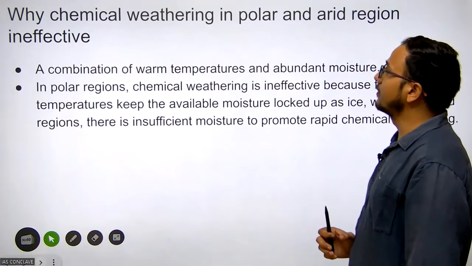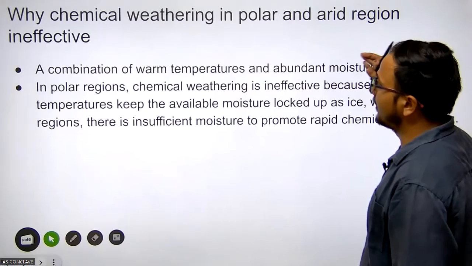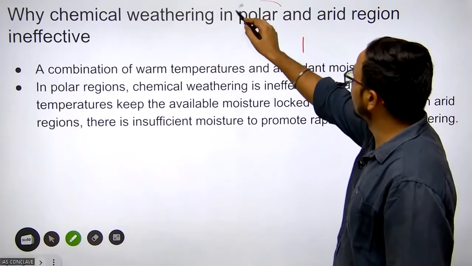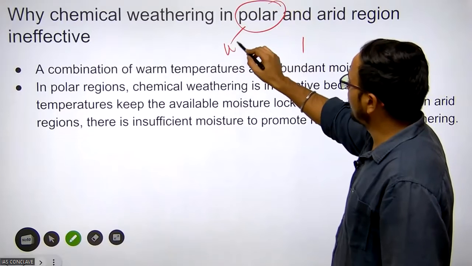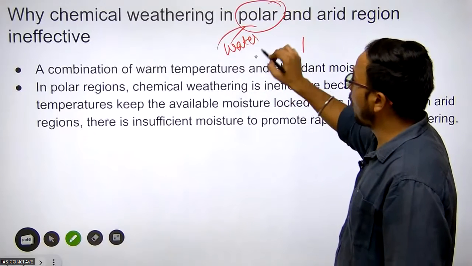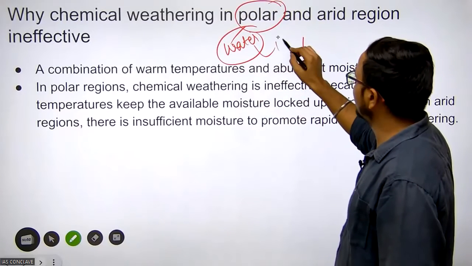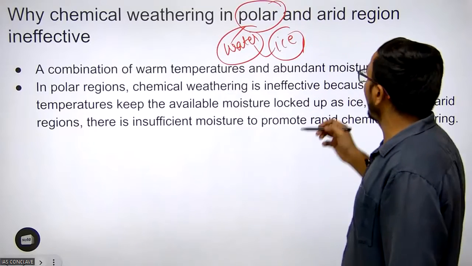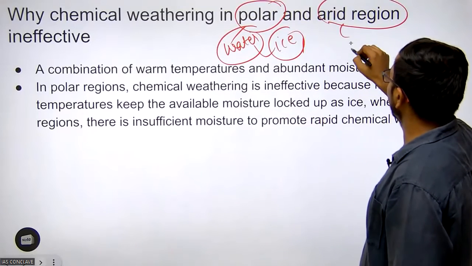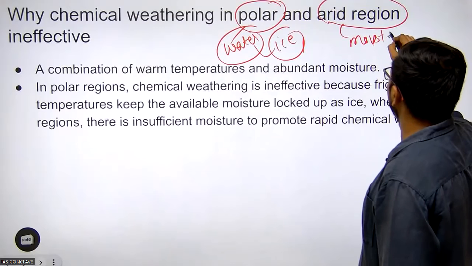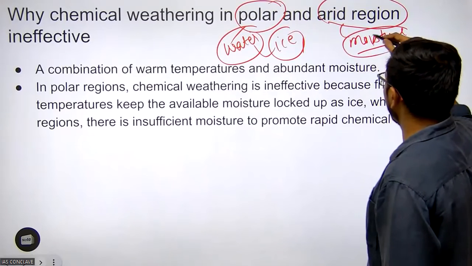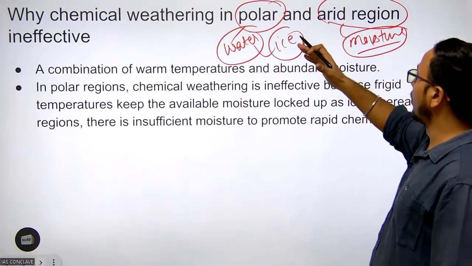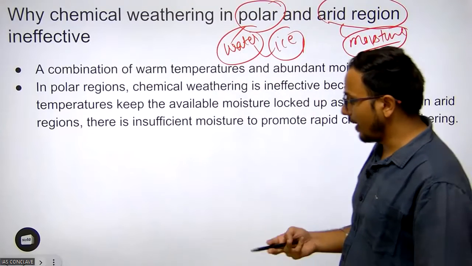Why is chemical weathering ineffective in polar and arid regions? If you look at the polar region, though water is present, this water is locked into ice crystals. So that's why chemical weathering is ineffective in polar regions. If you look at the arid region, moisture is completely absent. That's why chemical weathering is ineffective there. So that's why chemical weathering in polar and arid regions is ineffective.